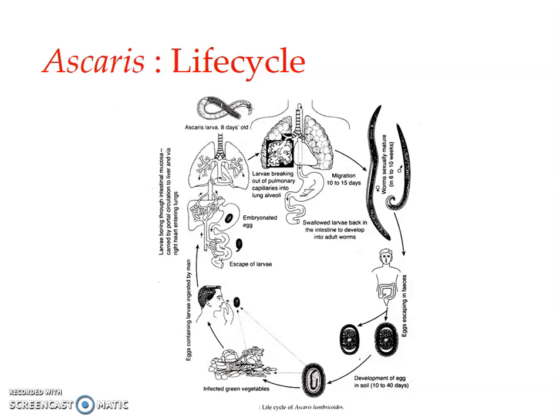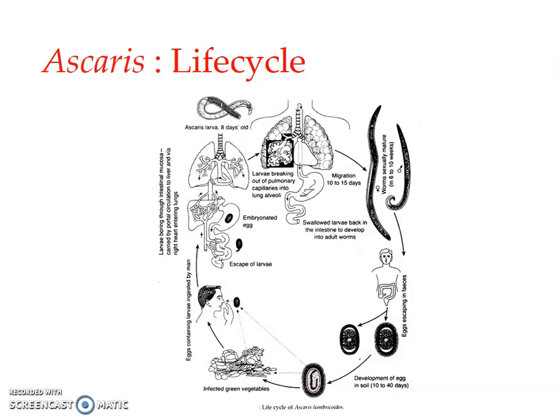The fourth stage larva leaves its temporary home in the alveoli. It leaves the alveoli and moves along the trachea to reach the pharynx. From the pharynx it is coughed out and then swallowed into the gut. So it reaches back into the gut, and from there to the intestine.